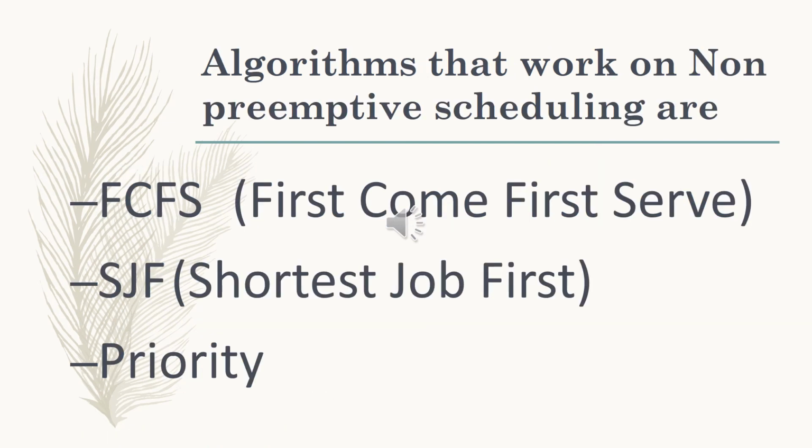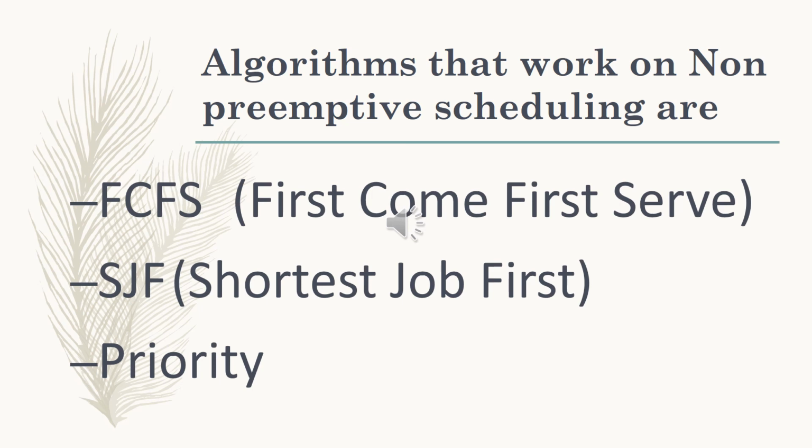Next, we can discuss some of the algorithms that work on the non-preemptive scheduling method. First one is first come first serve, second one is shortest job first, and third one is again priority. First come first serve means whenever the CPU is executing, all the processes will be coming in a particular order. Whichever process comes first will be executed completely by the processor. That is non-preemptive scheduling on a first come first serve basis.